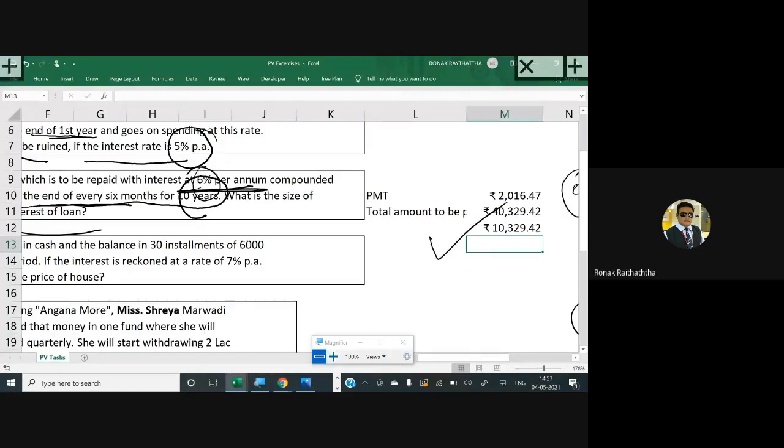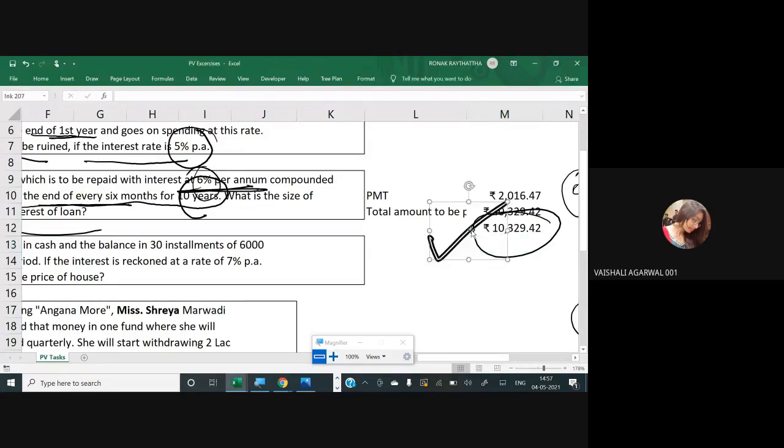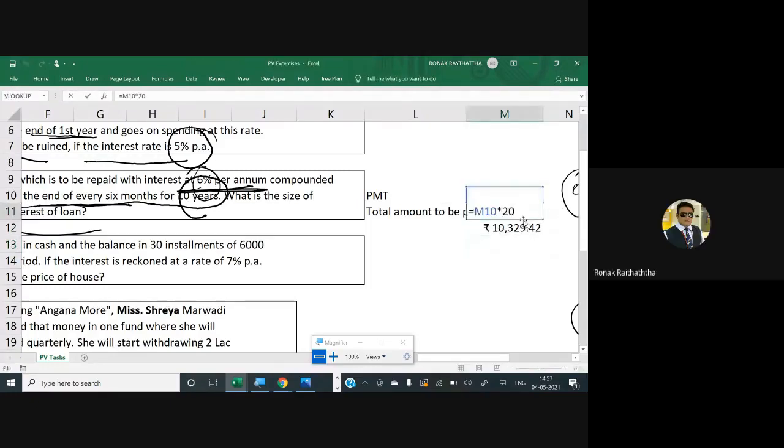10,329.42. Is it clear? Can you show the formula again and repeat it shortly? Okay. So it's basically the amount of installment multiplied by 20 because you are paying it 20 times, right? So that's going to be your total cash outflow in these 10 years. That's going to be the total payment. Total payment of 40,000, and you have taken a loan of 30, which is the present value of the loan. So the amount of interest that you have paid over a period of time is 10,329.42. Clear, sir. Good.